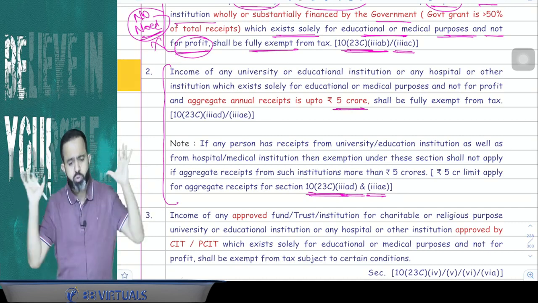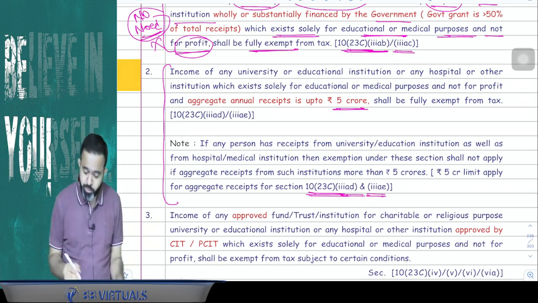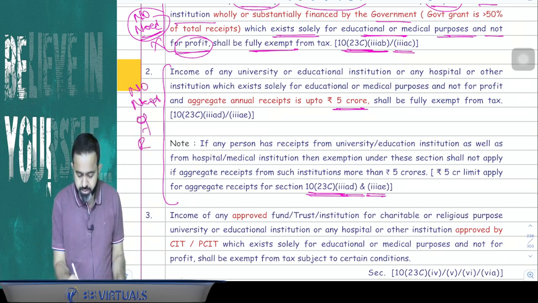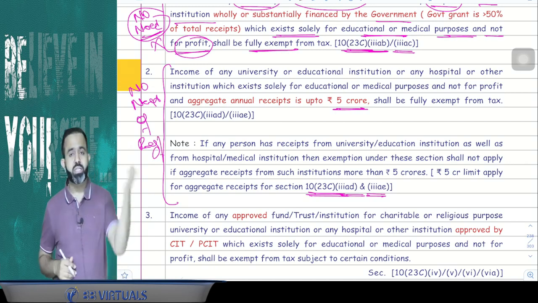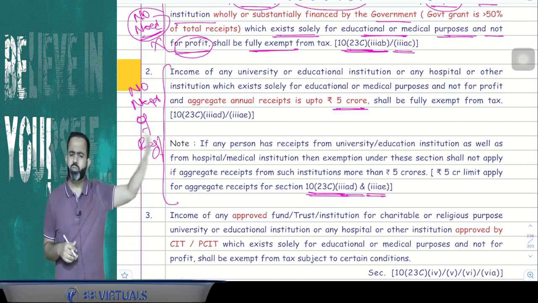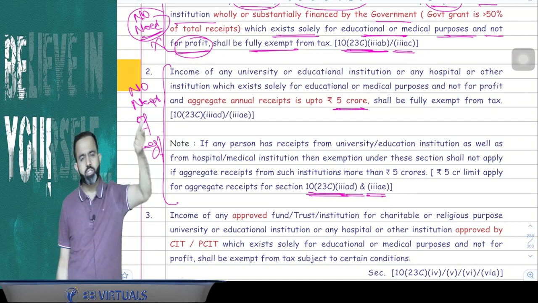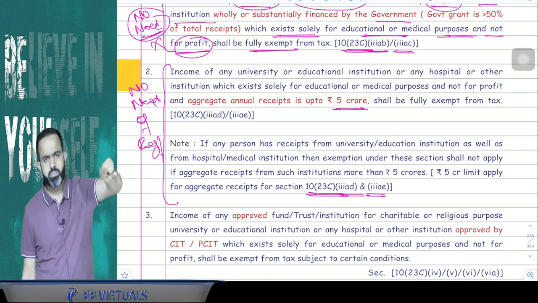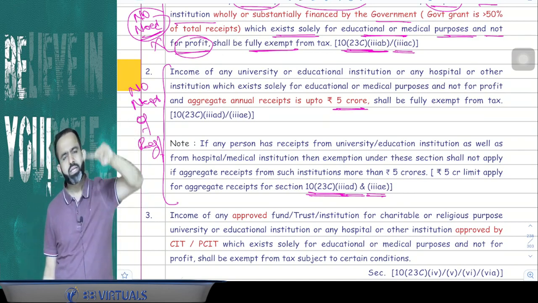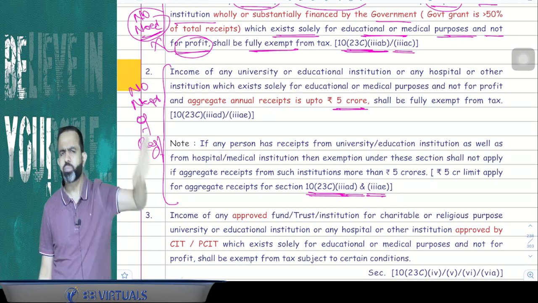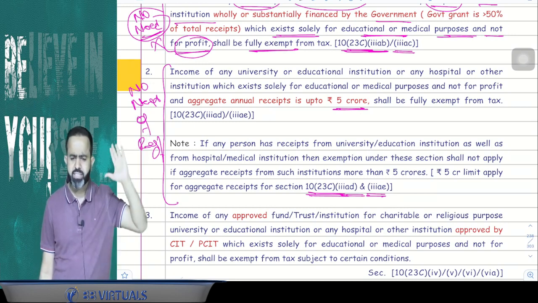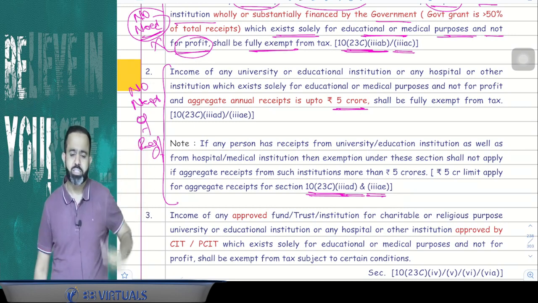Their income is also totally exempted. There is no need of approval here also. No need of registration. There is no need of approval. Their income is also totally exempted, but the motive should be education, not profit. It should be for the purpose of education and medical. That should be their motive or objective. Then their income is totally exempted. There is no need of any registration.